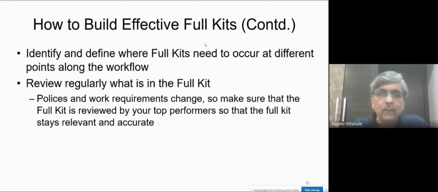Then identify and define where full kits need to occur at different points along your workflow. You know your workflow well. You know where the jobs can get stuck. You know what are the things which can be done in parallel. So once you have an initial full kit and you have started doing that, your projects, your orders become a little faster. So allow them to settle, let them work. Then look at your workflow and define some more areas where a full kit may help.